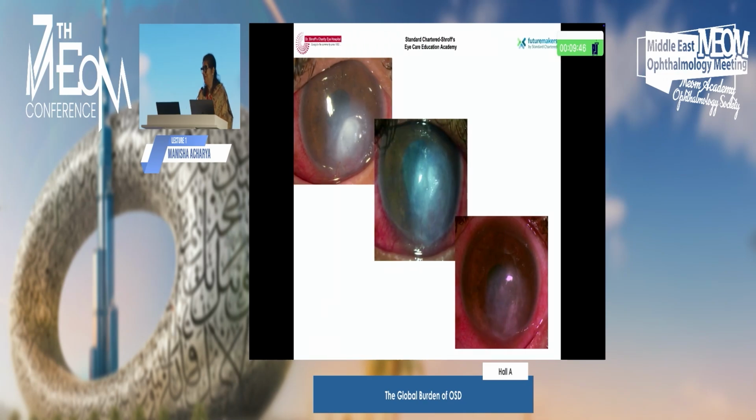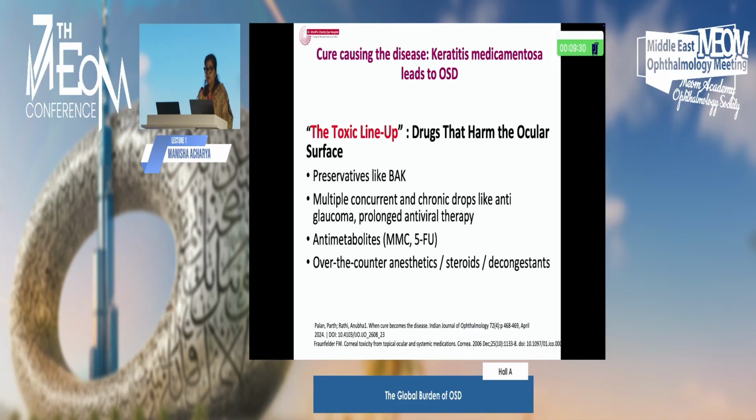And in the course of disease, just on medical management, the patient did respond. So this is another, I would say, a forte of the ocular surface disease, wherein the worsening of infiltrates or the corneal condition is due to the toxicity of the medications. So the toxic lineup can be because of preservatives like BAK, and obviously anti-glaucoma medications wreak havoc on the cornea, and prolonged antiviral therapies, sometimes antimetabolites, anesthetics, steroids and decongestants can also have a very bad effect on the ocular surface.